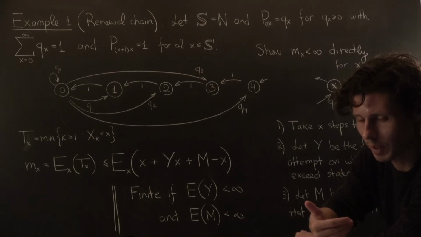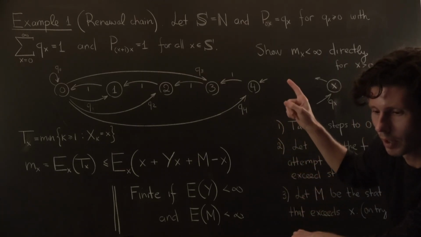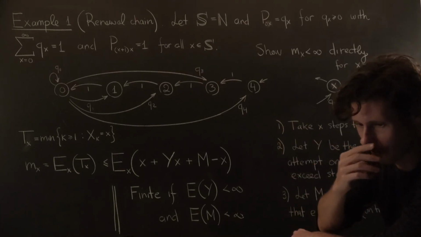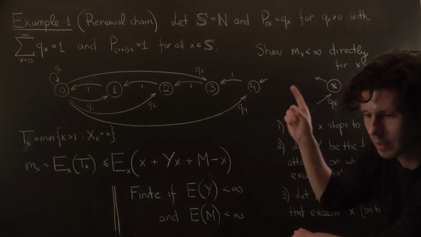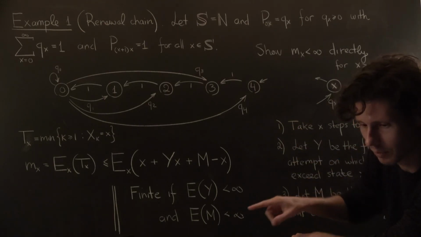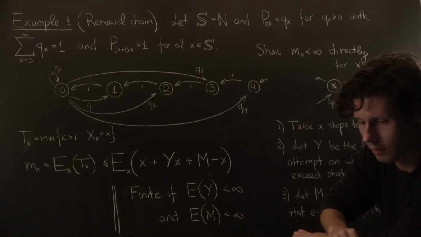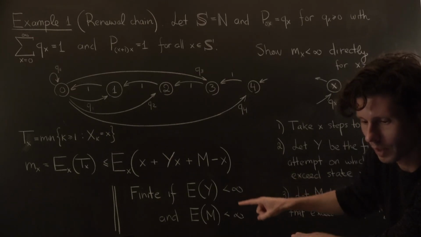What we're expecting to find is some condition similar to m naught being less than infinity. And essentially that's true because we already know the answer. mx is finite when m0 is finite. So let's see if we can get that condition from digging into the expectations of these two random variables.